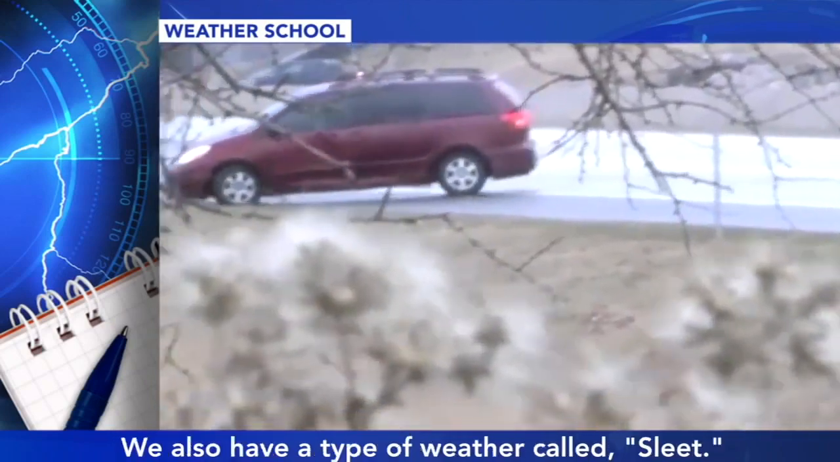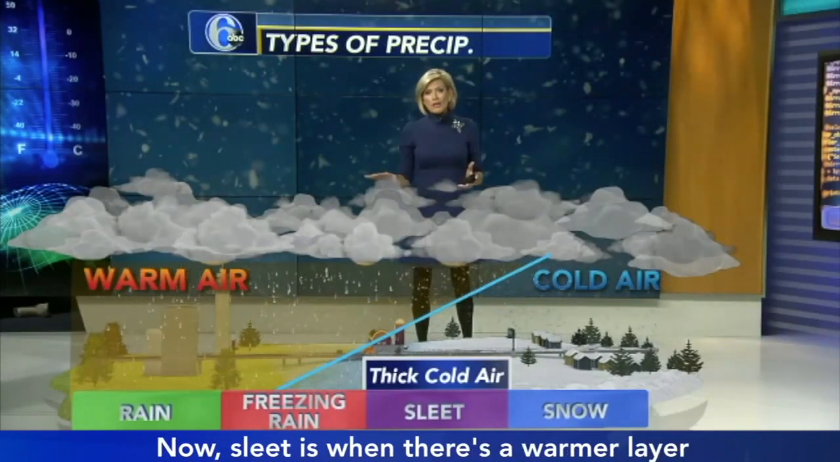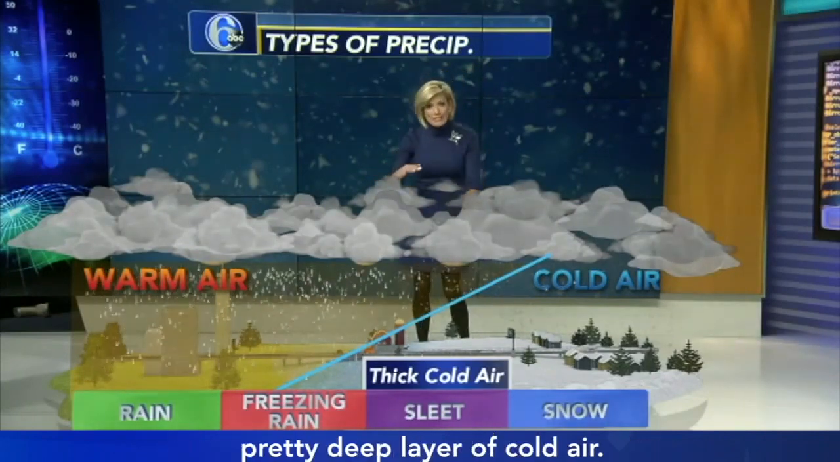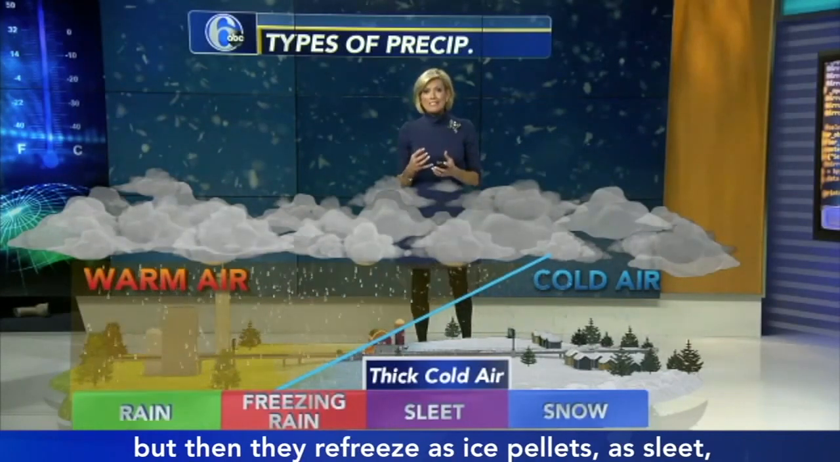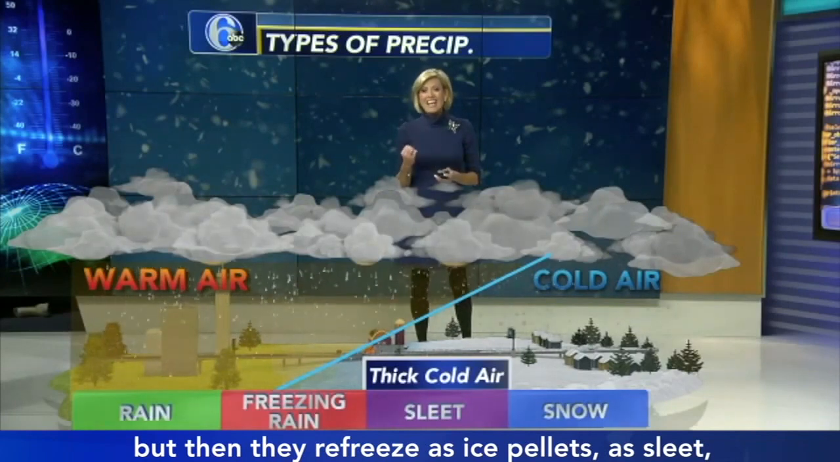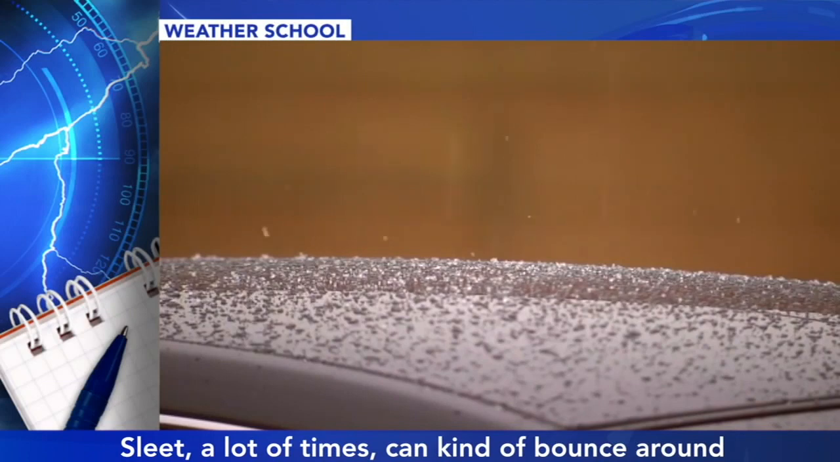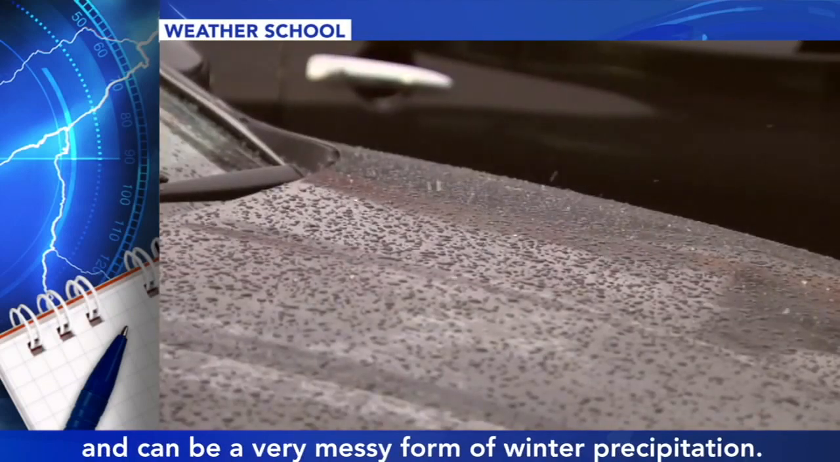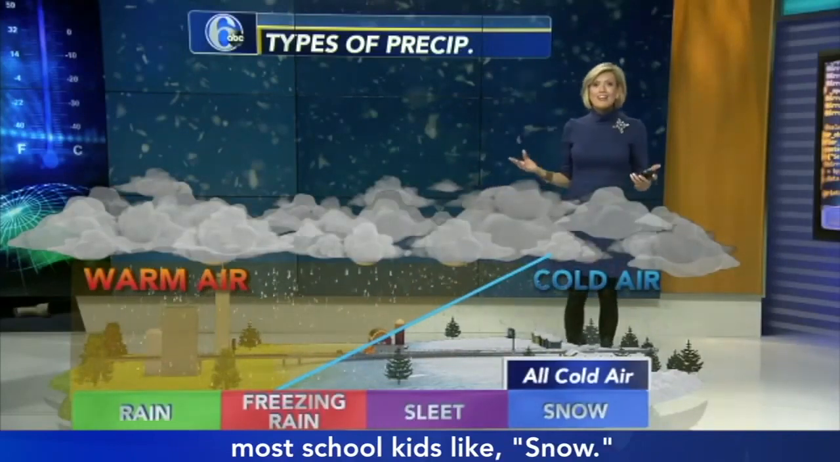We also have a type of weather called sleet. Now, sleet is when there's a warmer layer higher in the atmosphere, but then there's a pretty deep layer of cold air. So what happens? Those ice crystals melt to rain, but then they refreeze as ice pellets, as sleet, before they hit the ground. Sleet a lot of times can kind of bounce around and can be a very messy form of winter precipitation.